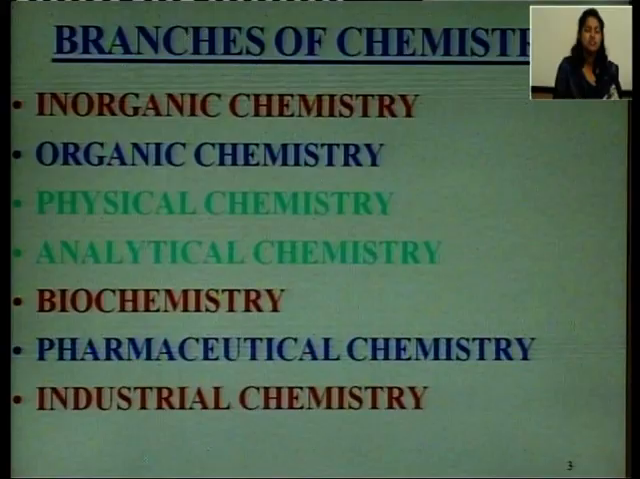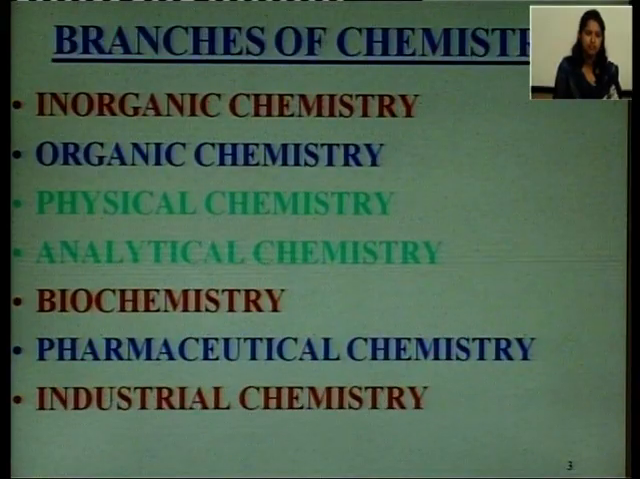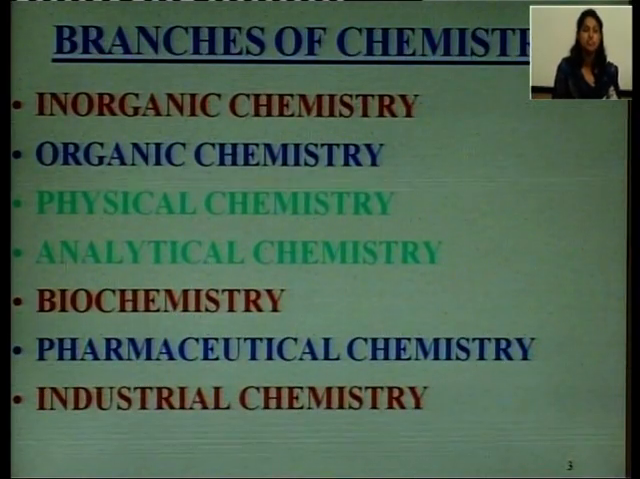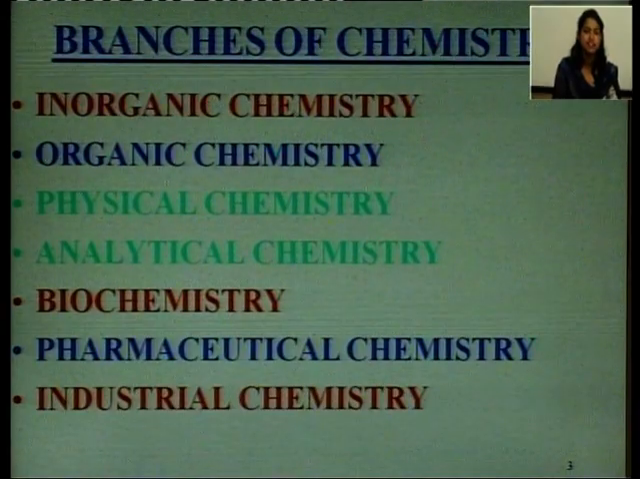What is physical chemistry? Physical chemistry is the study of fundamental physical phenomena of nature. What is analytical chemistry? Analytical chemistry is the estimation and the detection of different elements and compounds which are present in nature or which are synthesized in laboratories.